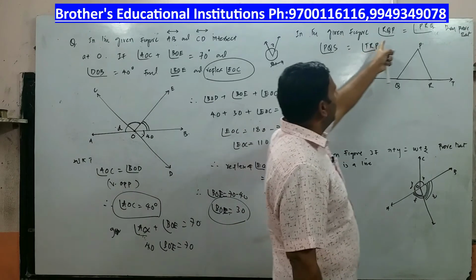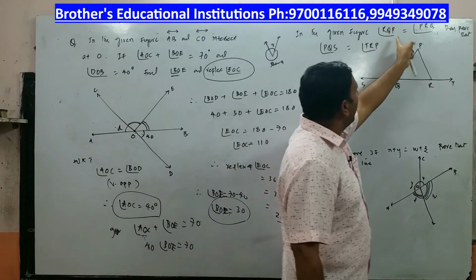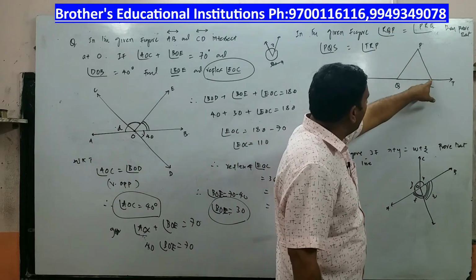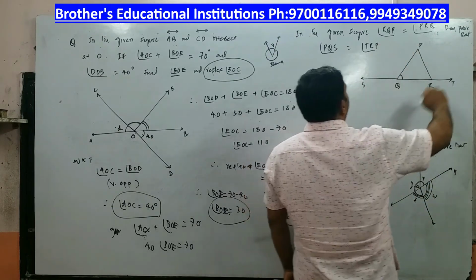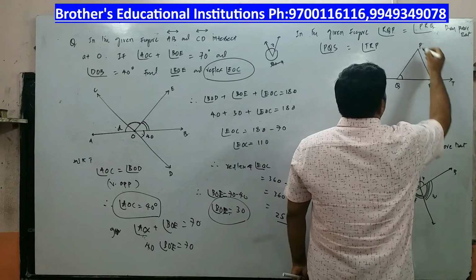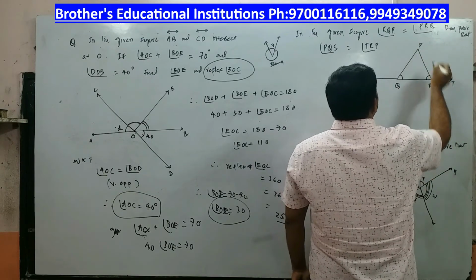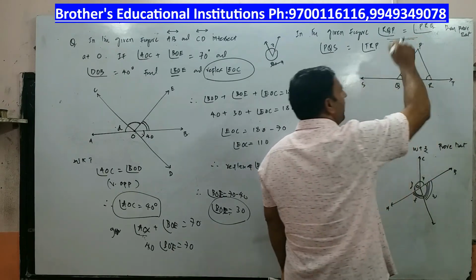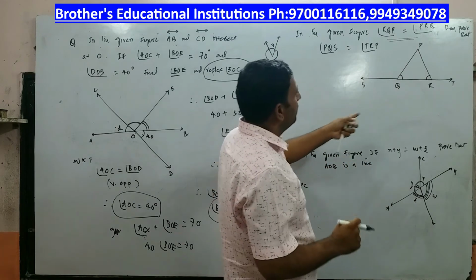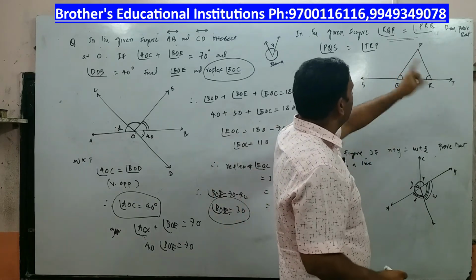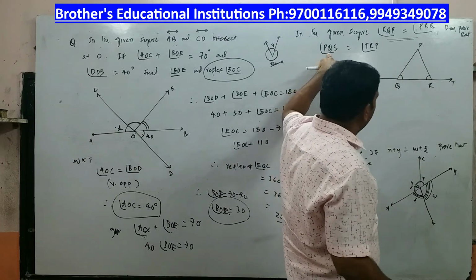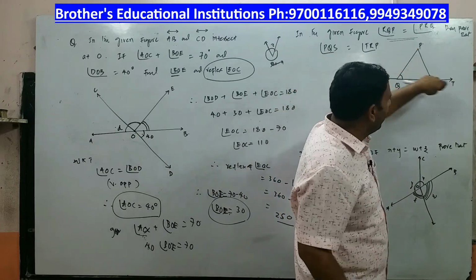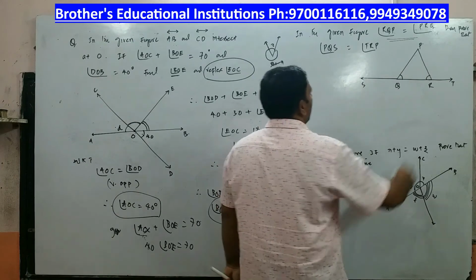In this given figure, please observe angle RQP, this angle, and PRQ, this angle, these two are equal. Isosceles triangle, these two are equal. What are we supposed to prove? If these two angles are equal, then you have to show these two angles are also equal. That is, angle PSQ is equal to angle PRT or TRP.